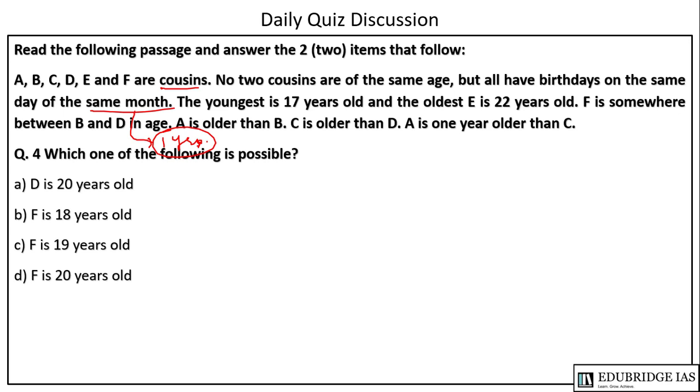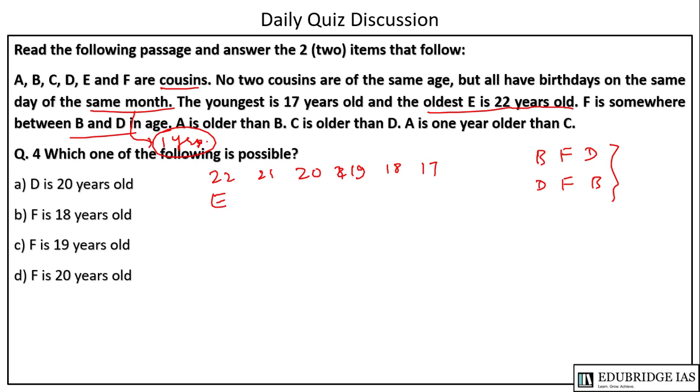The youngest is 17 years old and the oldest is E, which is 22 years old. So 22, 21, 20, 19, 18 and 17, ये तो आएगा E. फिर बोला है F is somewhere between B and D. B, F, D और D, F, B. ये हमें पता है.